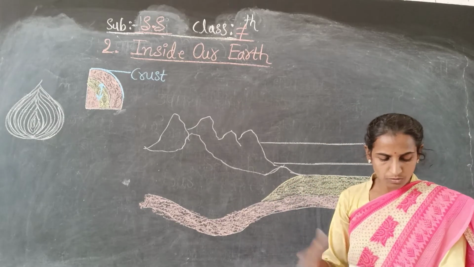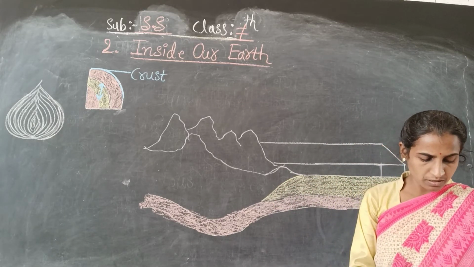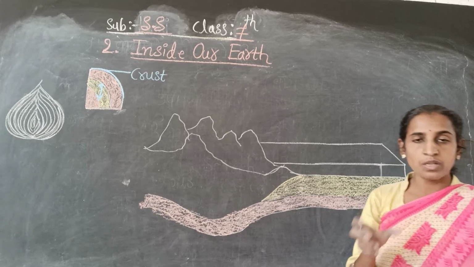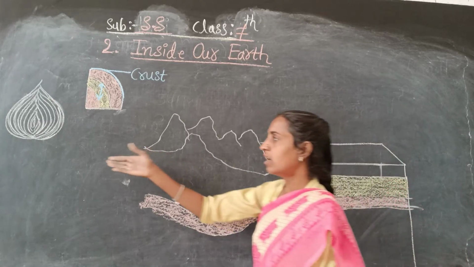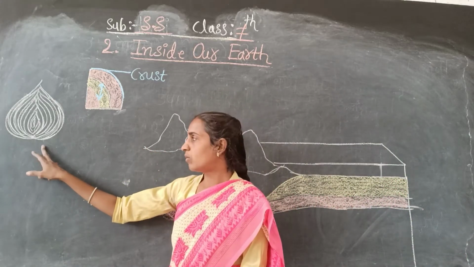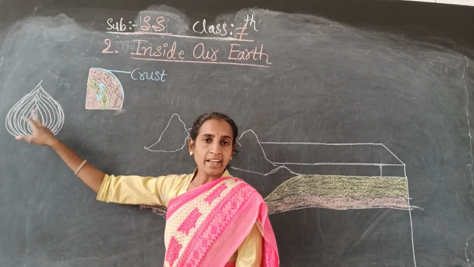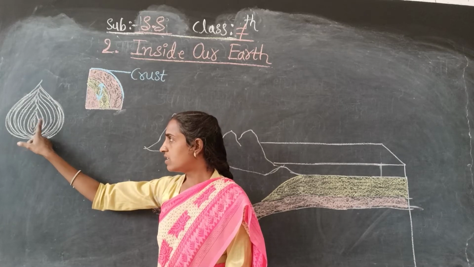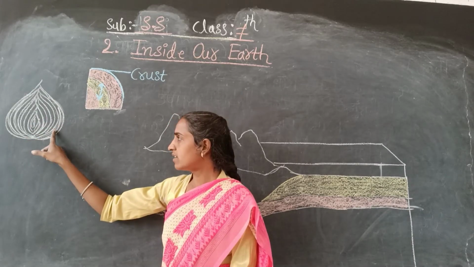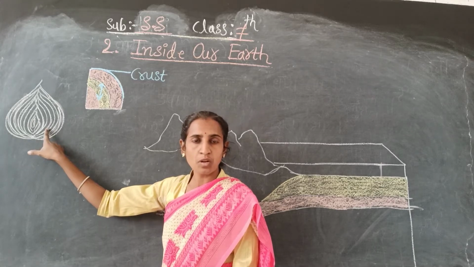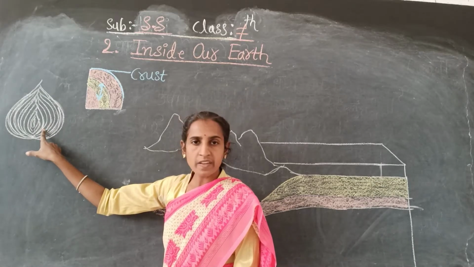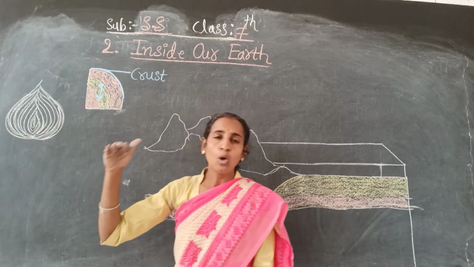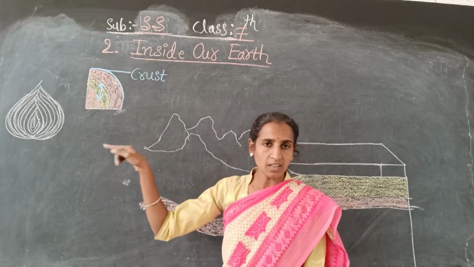So here, next we have to go to the next one. What is given? Several concentric layers, one inside another. Look at this picture only. Here, the onion: one inside another, one inside another. Look carefully. One layer is there, again one more layer inside, again one more layer inside. Like that, so many layers are there inside the onion.